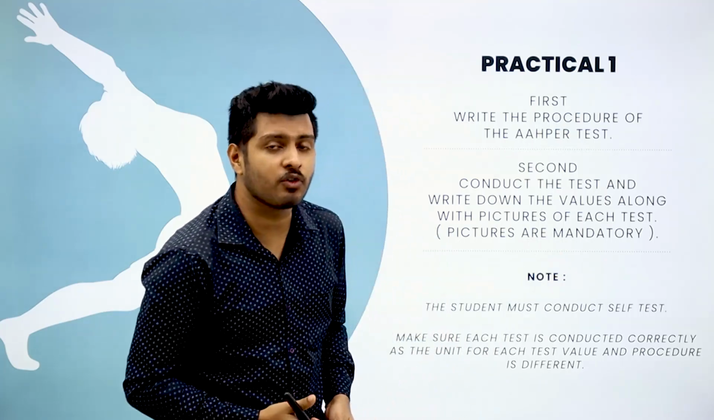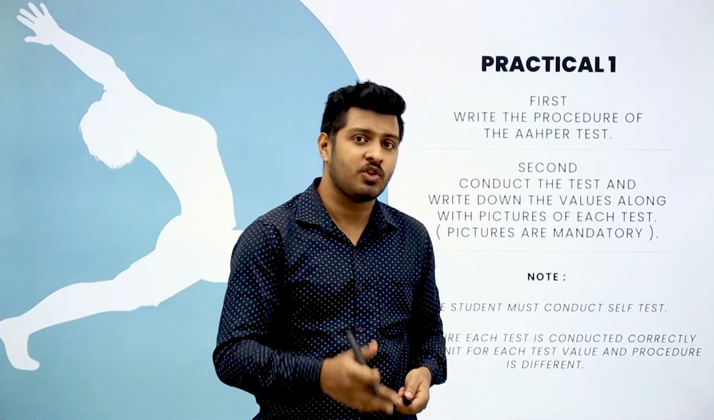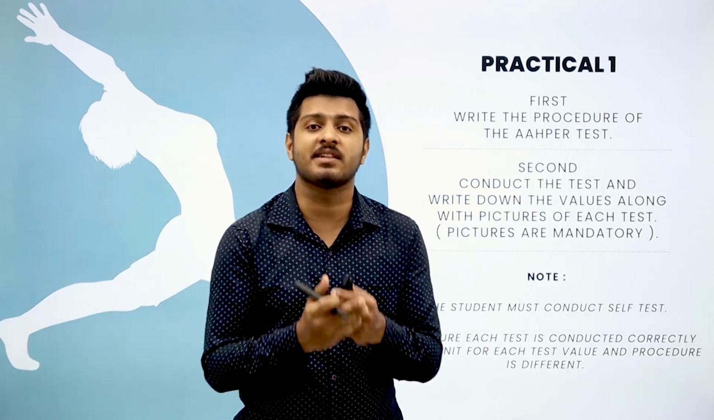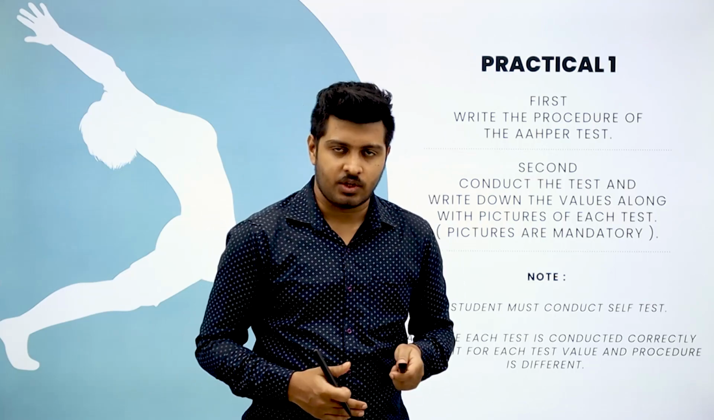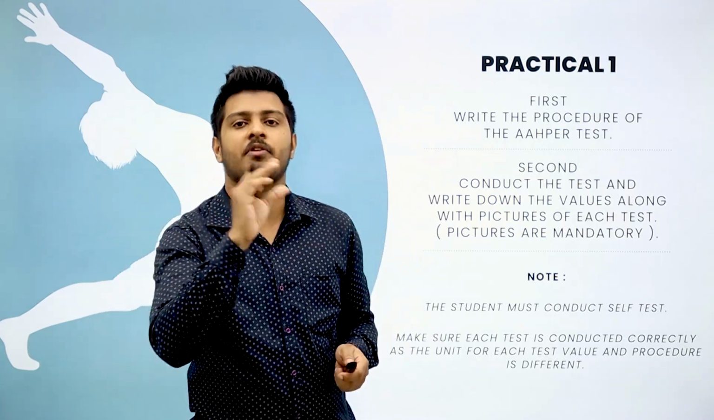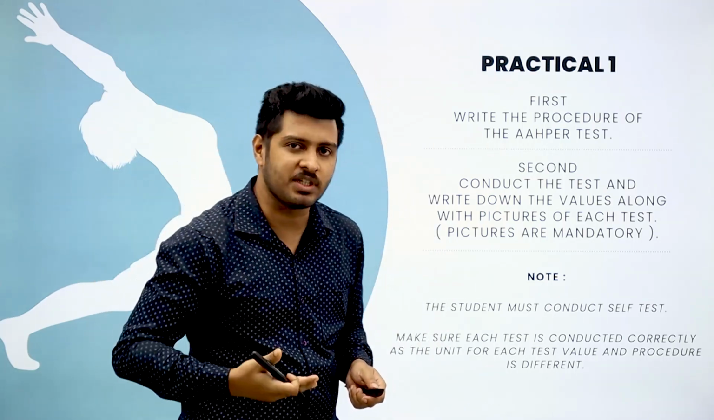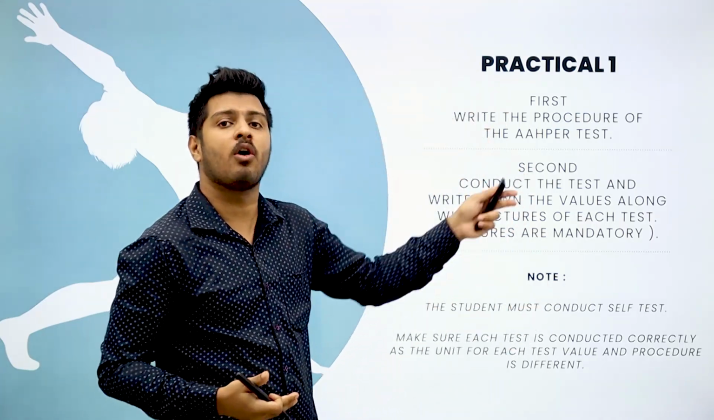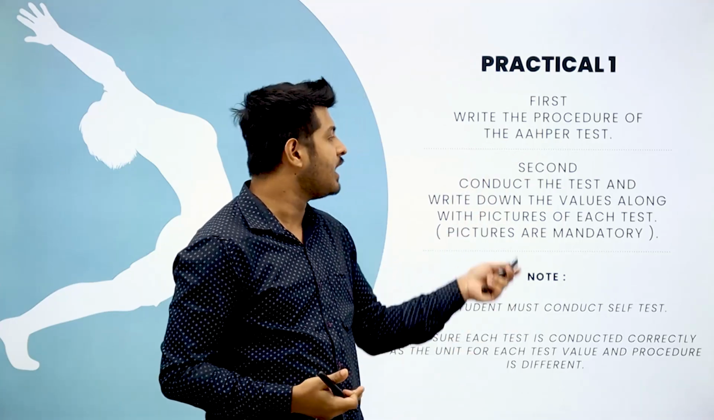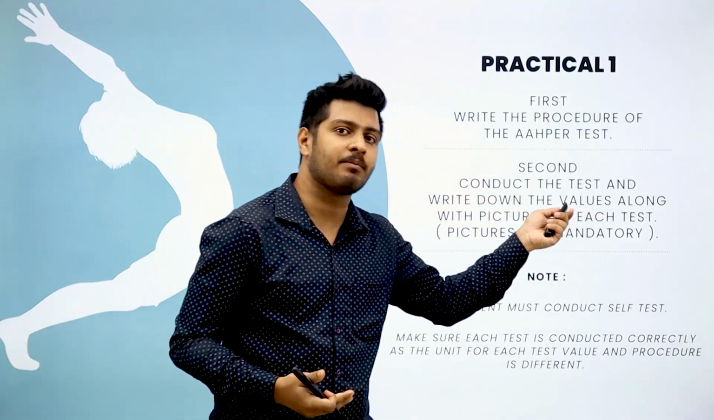When you talk about the AFER Youth Fitness Test, how many tests were there? You have studied this. You have a total of 6 tests under that. So you have to write the procedure of those 6 tests. You have to start off with what is AFER, from where it originated, what is its procedure. After you are done with the theory write-up of that, in the next page or after some space, you have to write the second part of the practical.